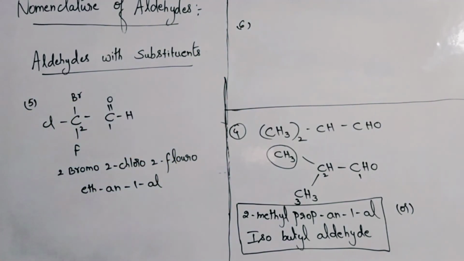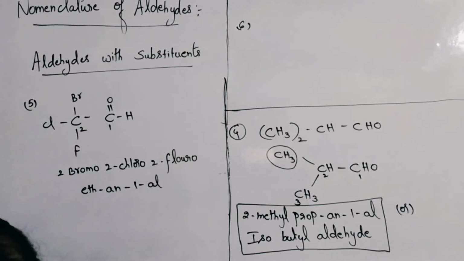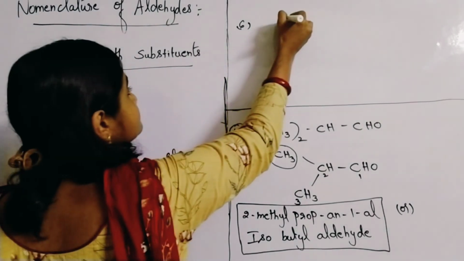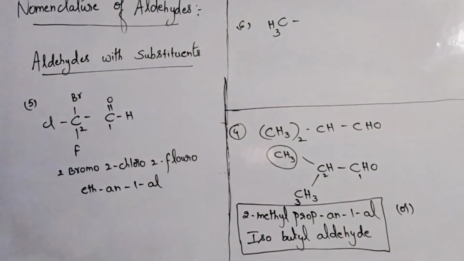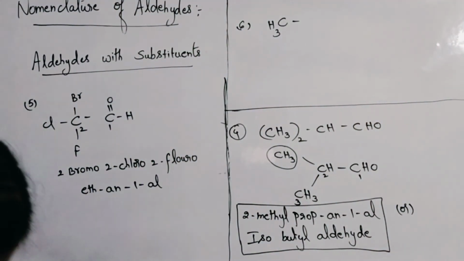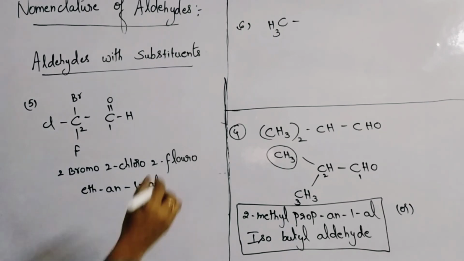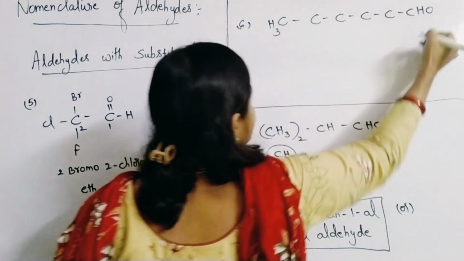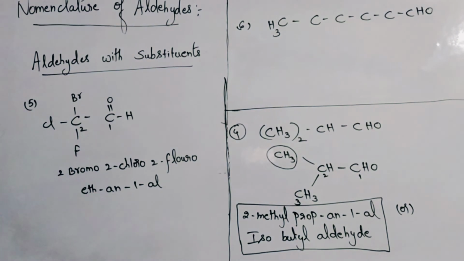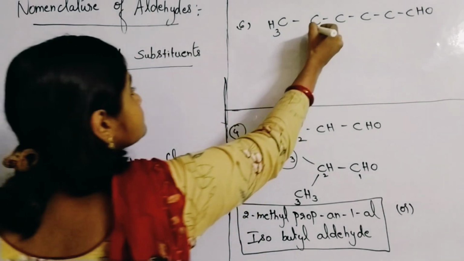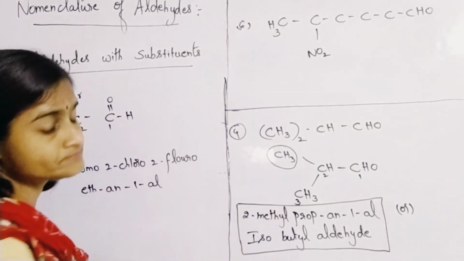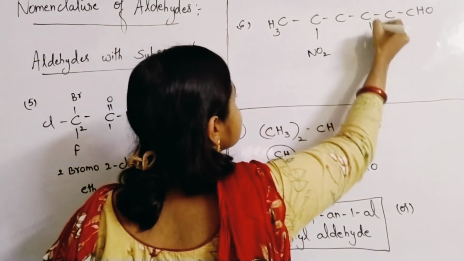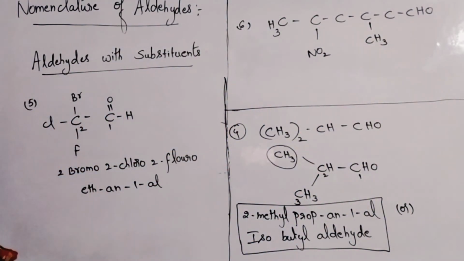Okay. Example 6. Here NO2 is there and here CH3 is there. So what will be the name of this compound?